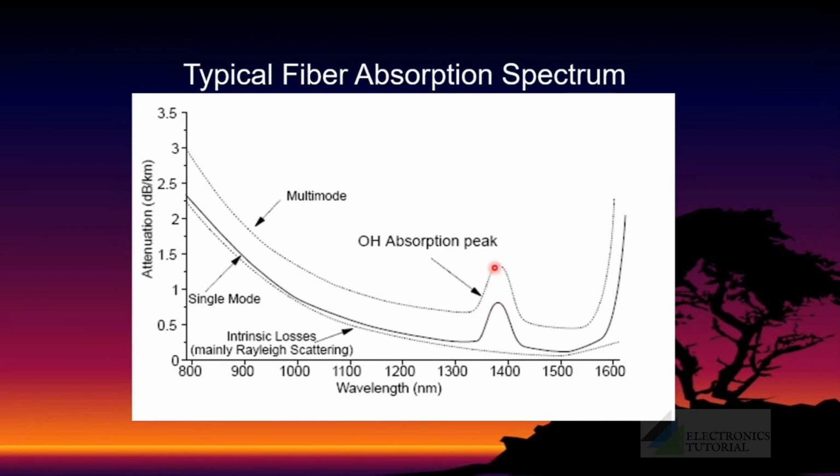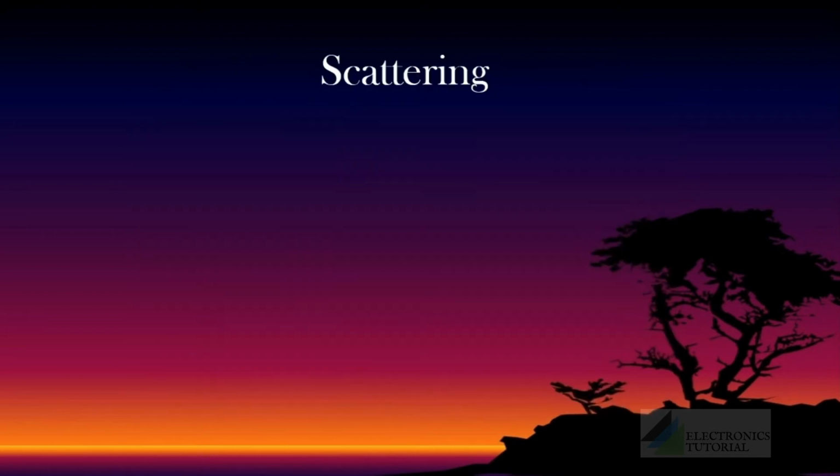The absorption peak shown here is centered around 1385 nanometer. Out of the wavelengths used, the bond is resonant at the wavelength 1385 nanometer. Another such wavelength is 2700 nanometer. The absorption due to hydroxyl group is higher for wet fibers, but at the same time, if the fabrication process is dry, then the absorption due to hydroxyl group will be low.